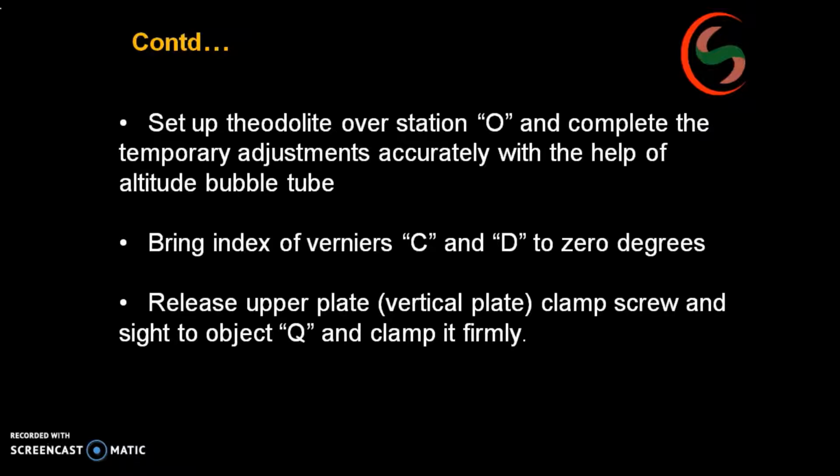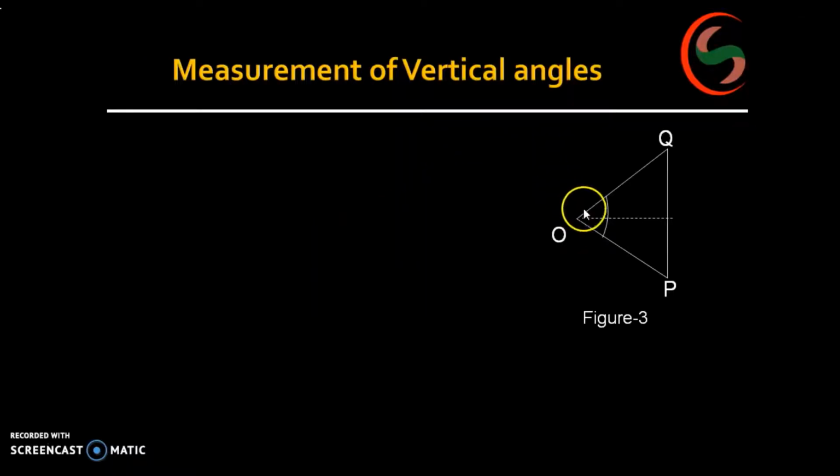If you remember the figure which I showed previously, that is OQP. O is the instrument point, and Q and P are the other points. After making all the temporary adjustments, you have to sight point Q, the top of your ranging rod, and take the readings, the main scale readings and vernier C and D. What you are getting finally is the angle of elevation.